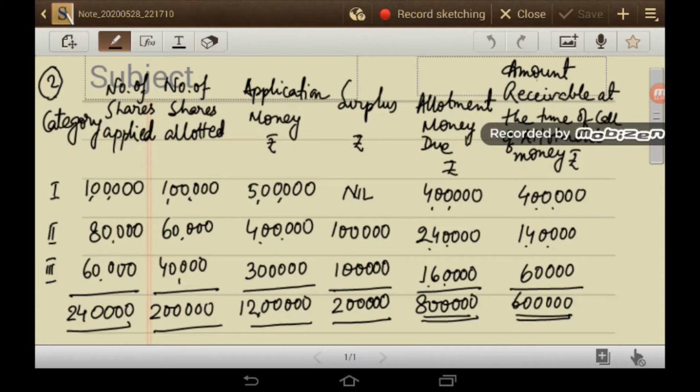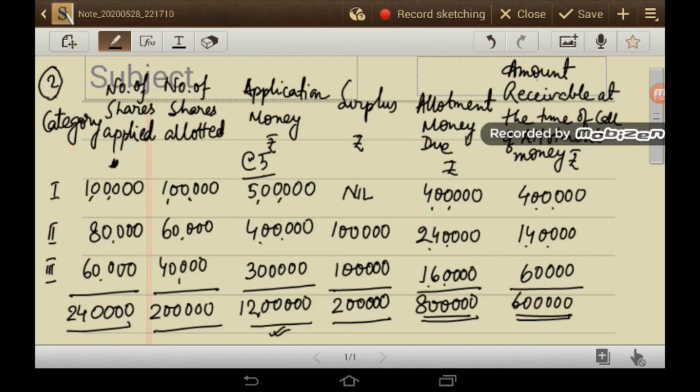Now the application money that was received. Application money was received at the rate of rupees 5. So application money 5 lakh was received for category 1. This is the number of shares applied into rupees 5 each. So 5 lakh, 4 lakh and 3 lakh. So 12 lakh rupees were received as application money.